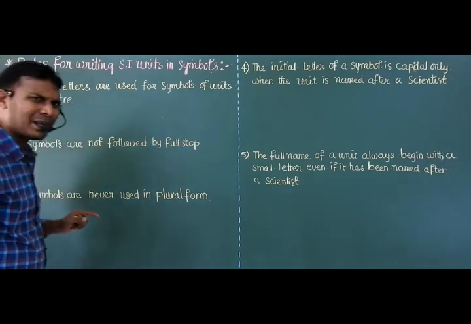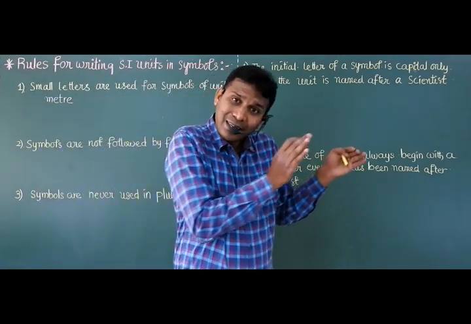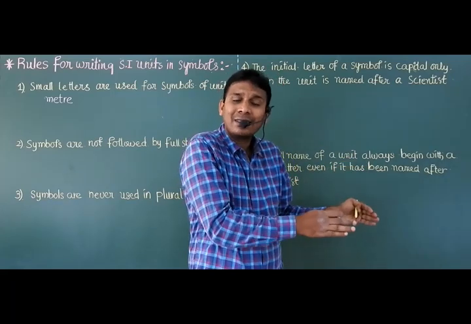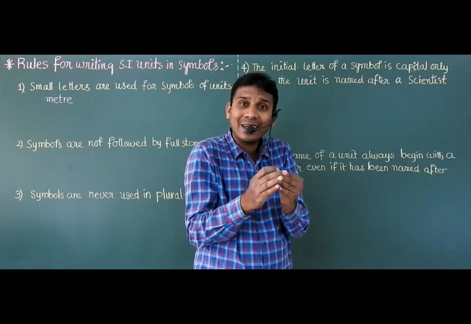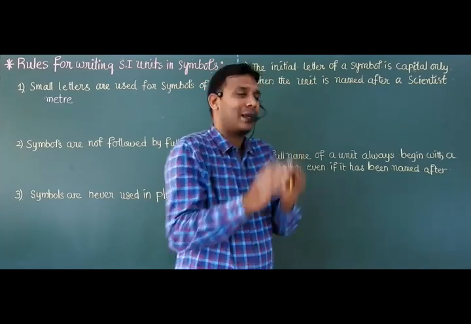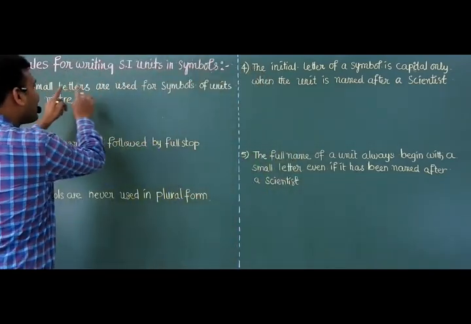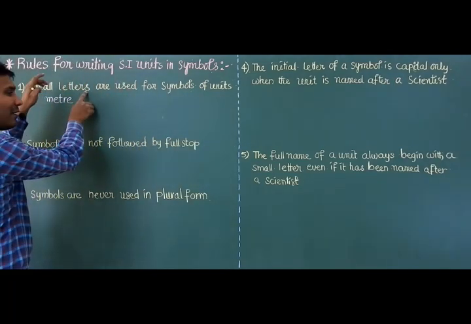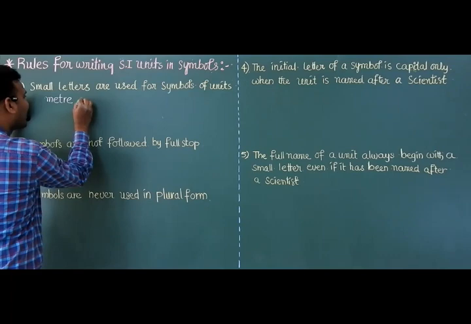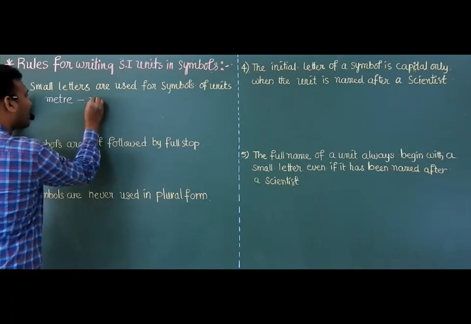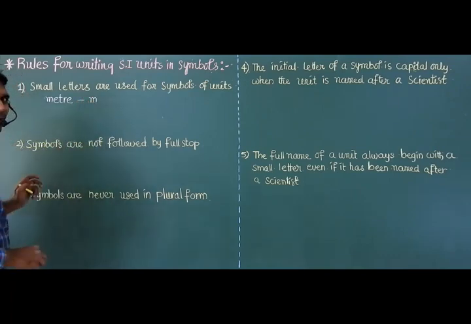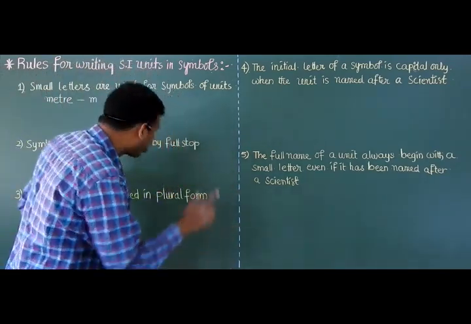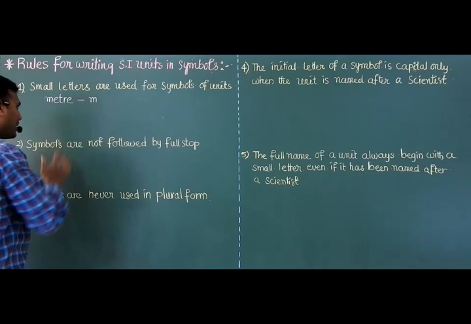It is not a symbol. It is the SI unit of a fundamental physical quantity, and here is its respective symbol. All SI unit symbols are represented with small alphabets only. Meter: write only m. Don't write capital M. Please remember, only small m.